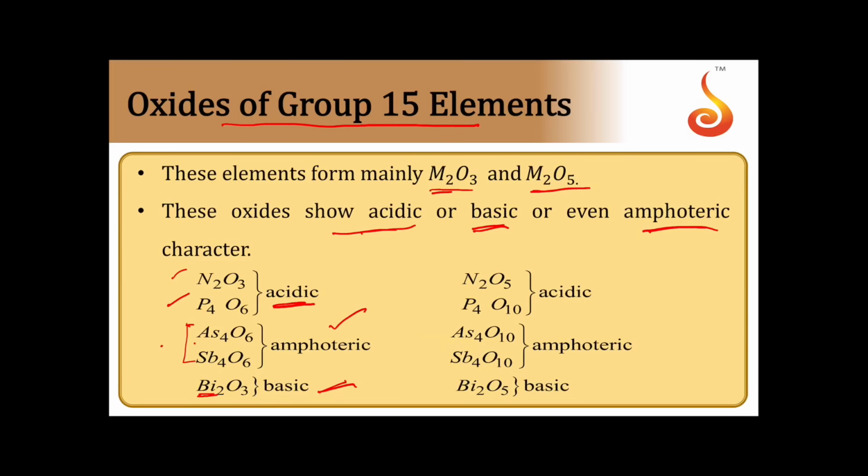Similarly, in the case of pentoxides also, the first two oxides, of nitrogen and phosphorus, are acidic in nature. Next two are amphoteric in nature. Last is bismuth, which is basic in nature. So down the group, the basic property of these oxides increases because of the increase in the metallic nature of their elements. Thereby, their oxides become more and more basic down the group. This is regarding the properties of the oxides and their general formula.